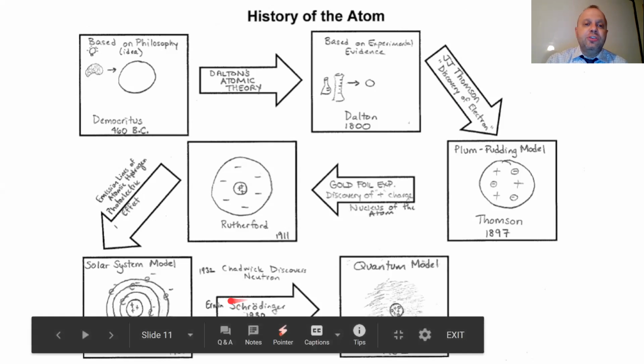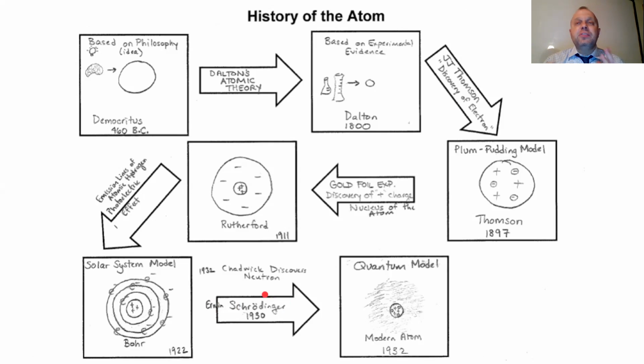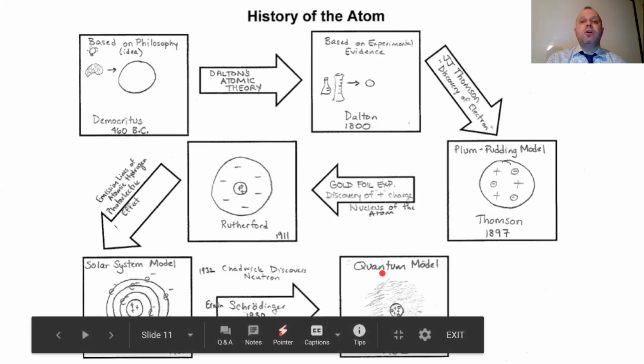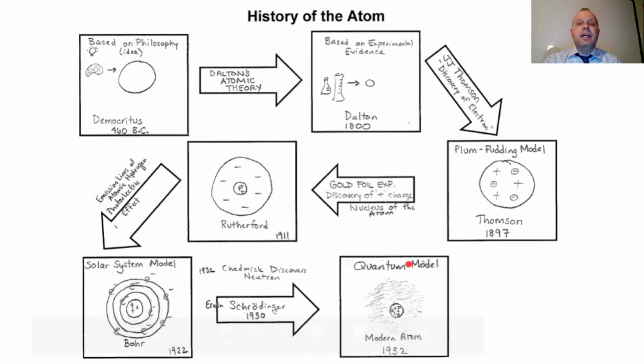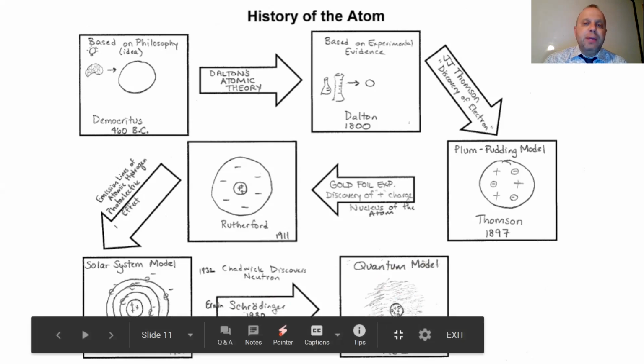And we also changed, so a guy by the name of Erwin Schrödinger changed what we consider to be our model. We now call it the quantum model. Sometimes it's called the electron cloud model. It's basically a slightly different picture where the electrons are in energy levels, but they're kind of in this messy cloud instead of being in these nice straight or curved pathways here. So there's a cloud of electrons and they're kind of moving around, but it's not random. They're contained in these energy levels.